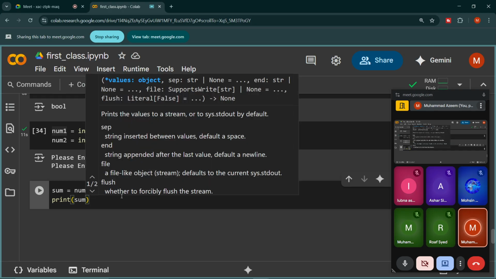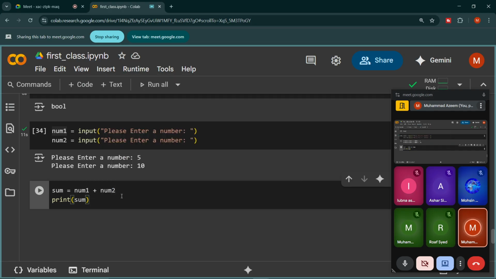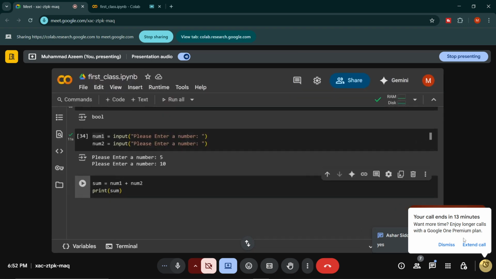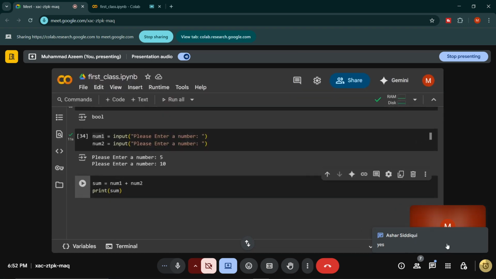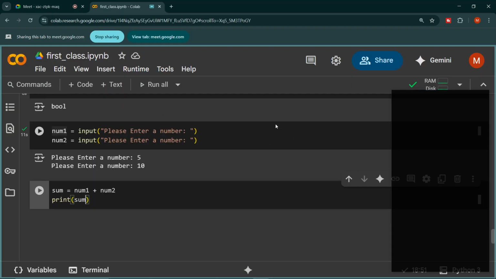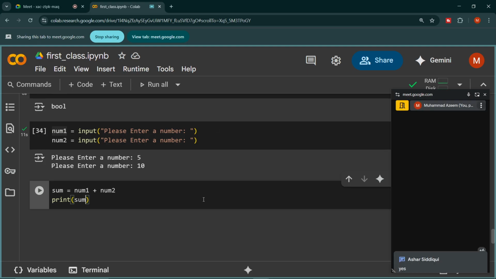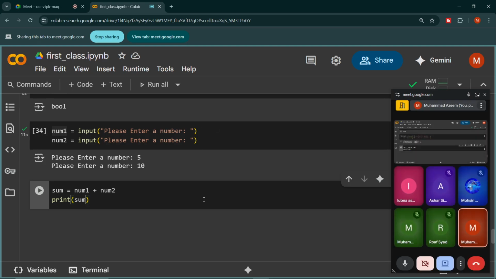First tell me, are you understanding what I am trying to do? Please confirm, then I will move on. Yes, okay, fine. So look, I have already shown you the data type for this 5 and for this 10, right?